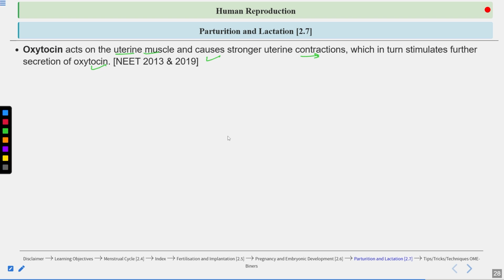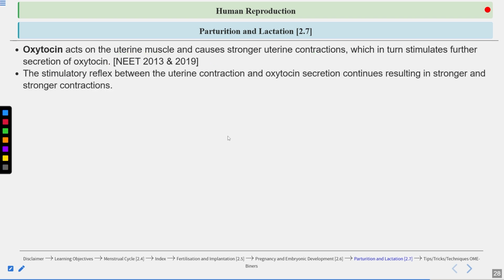Now these mild contractions cause the release of oxytocin from the maternal pituitary. Oxytocin further intensifies these contractions. Then again, the strong contraction triggers the release of oxytocin, and oxytocin again intensifies the contractions. So this is a positive feedback mechanism. One factor is causing an increase in the other factor.